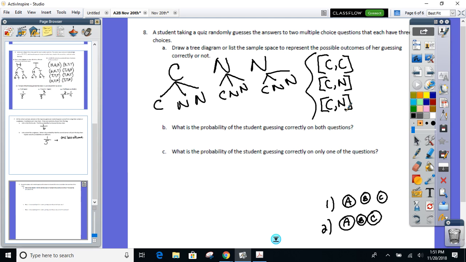No, ready? Let's say choice A is the correct one on both. So I could go choice A and choice B. I could go choice A and choice C. That's this one. Two different ways of getting a correct and not correct. Everyone see that, where that's coming from? I don't want to lose you here. Yes, no? Okay.